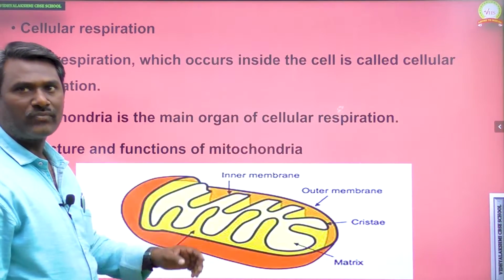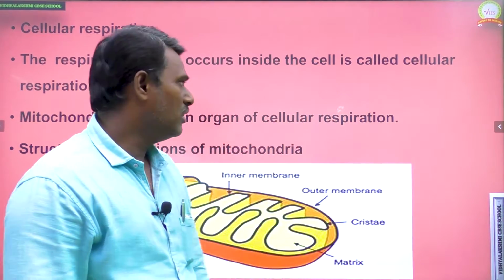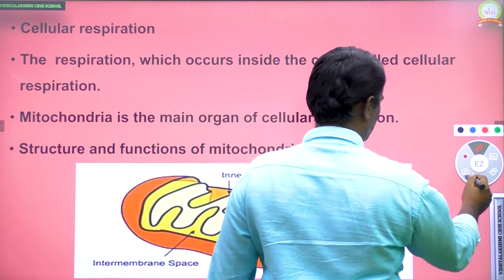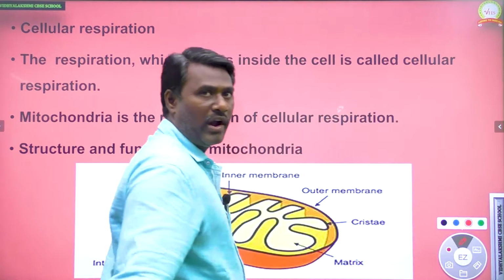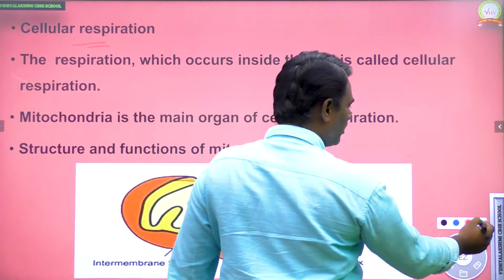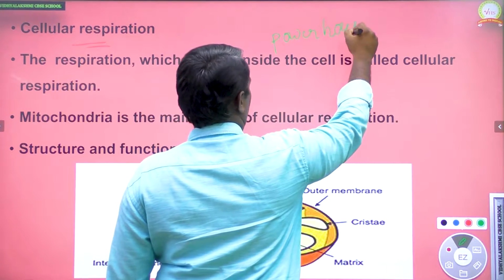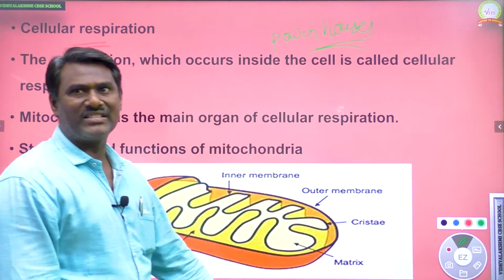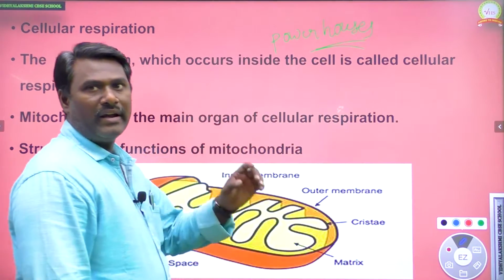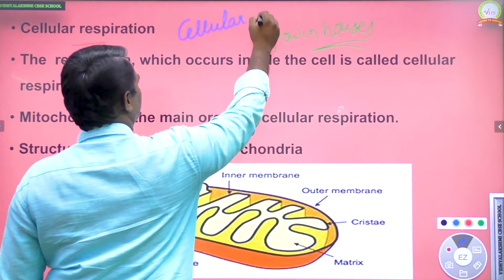So next we can see a very important cell organelle concerned to board examinations in +2, that we can consider as mitochondria. As we know, mitochondria is also called the powerhouse of the cell. Why is it called the powerhouse of the cell? Because mitochondria is mainly involved in cellular respiration.